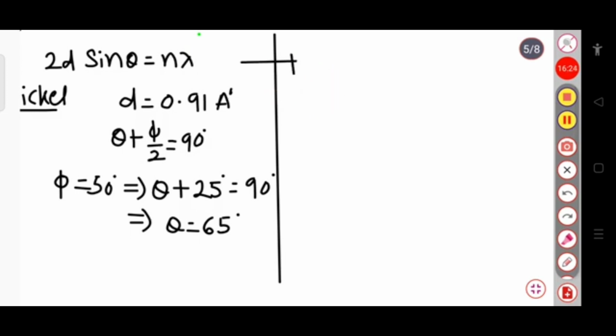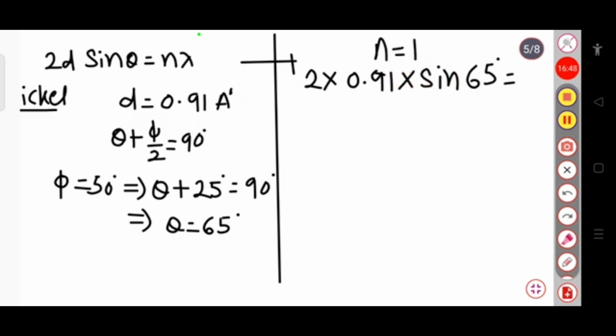Now this is equal to 2d sine theta, that is 2 into 0.91 angstrom into sine 65 degree, equal to n lambda. Here for the first order maxima, n equal to 1.